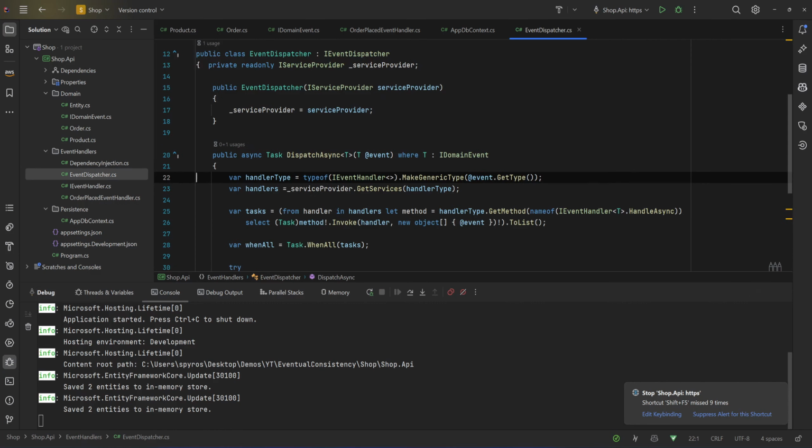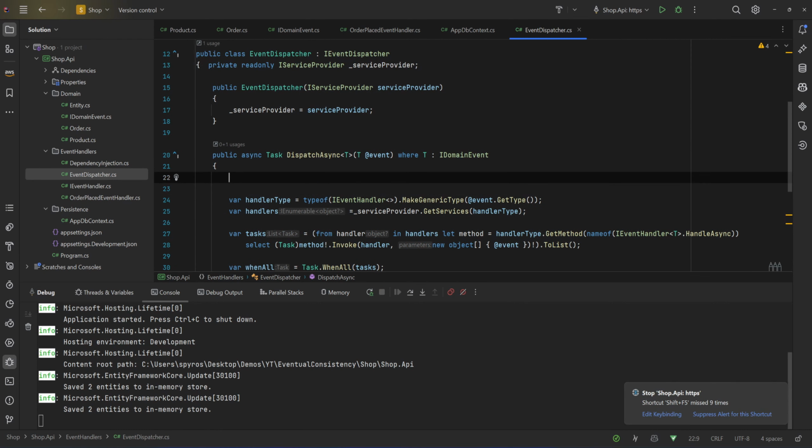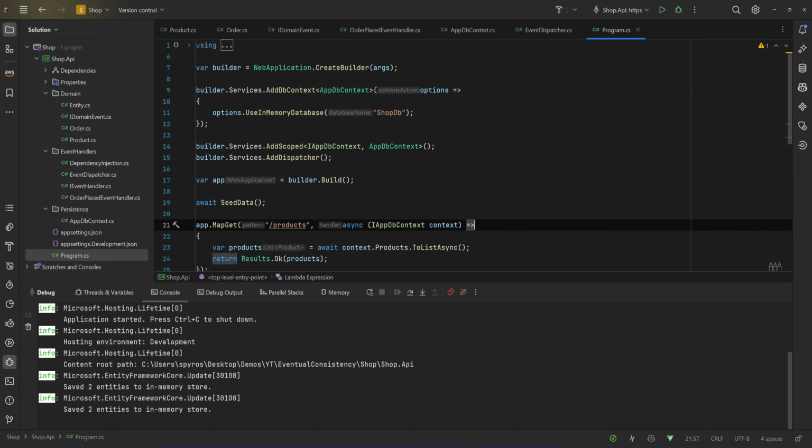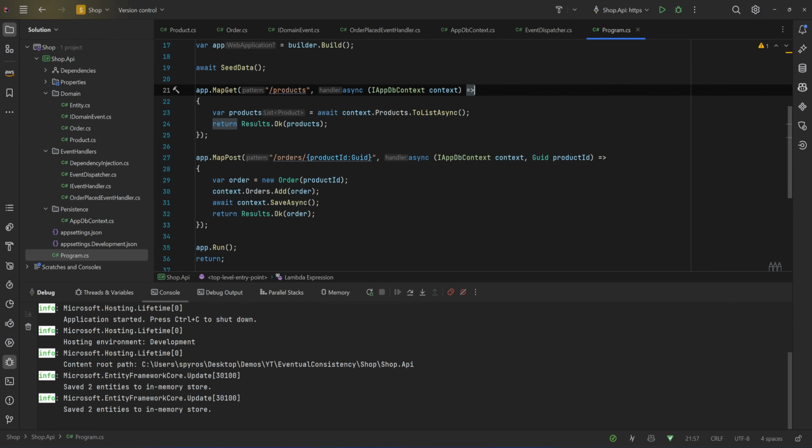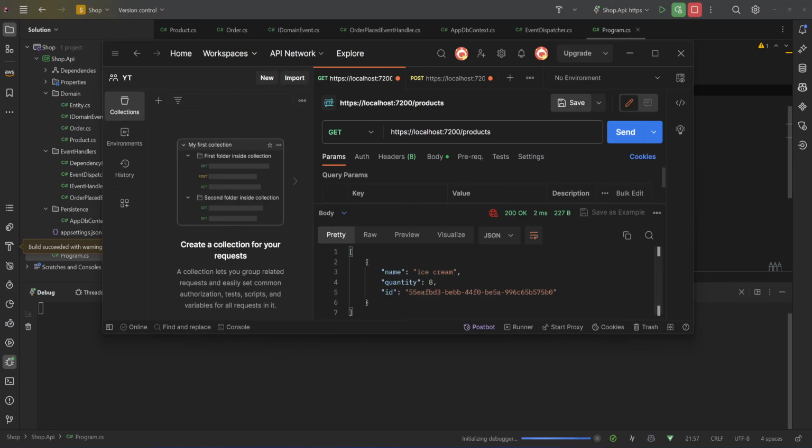So if I go to my event dispatcher, I forgot to add that. So let's say task.delay. Let's wait for 3 seconds. And let me show you also my program.cs, in which I have my 2 endpoints, the one for getting the products and the one for creating an order. So let's do that again, and I'll open Postman.